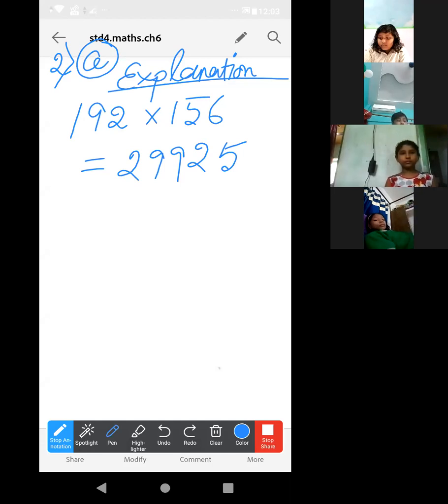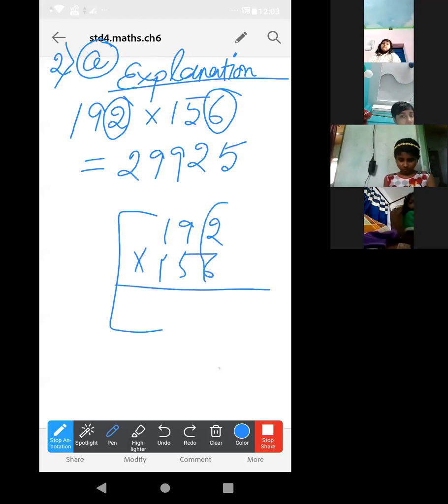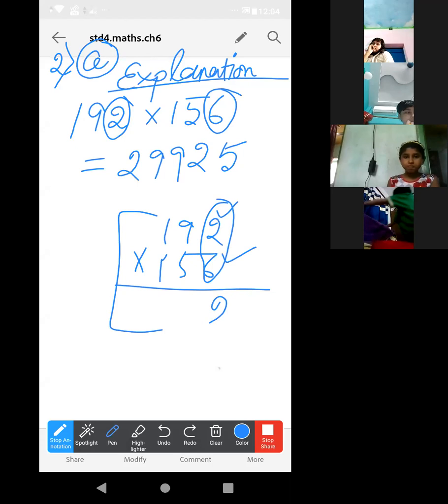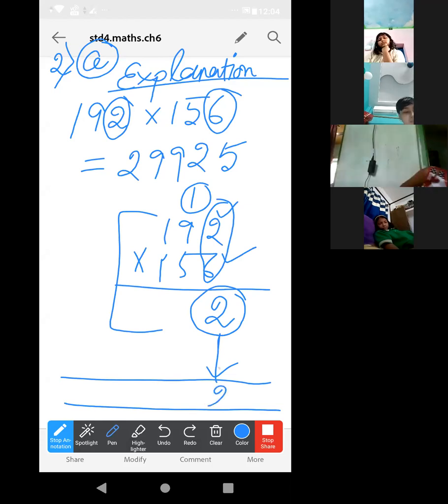Yes, why? Just look at the unit place. Unit place is 2 and it is 6. No need to even multiply the whole thing. Just take the unit place digit. Look, it is 2, it is 6. Now 6 2s are 12. 12, 2 carry 1. In this way we are multiplying. Definitely here we have got 2. Then at the end of the answer, the unit place digit will be 2.